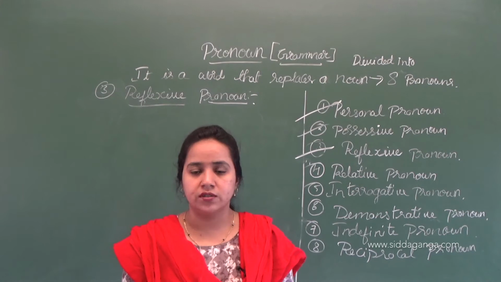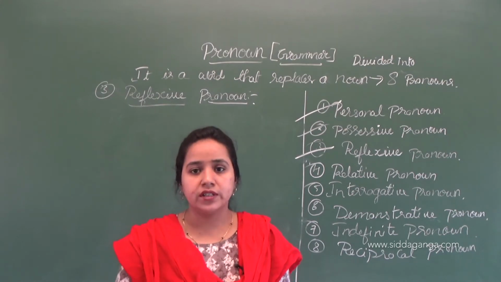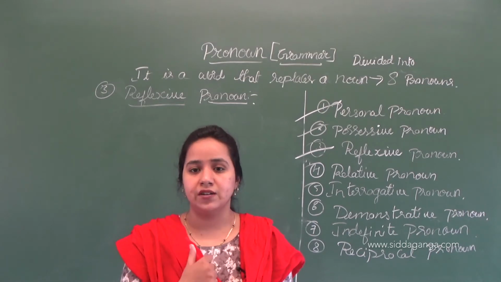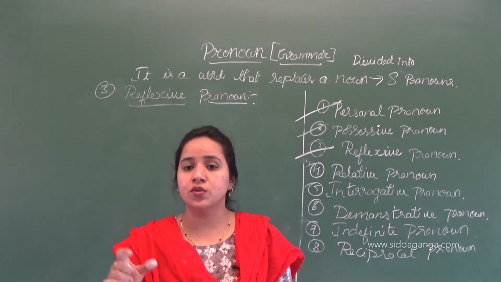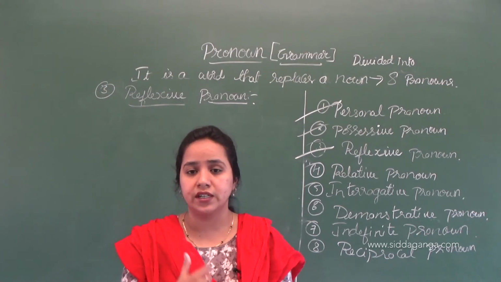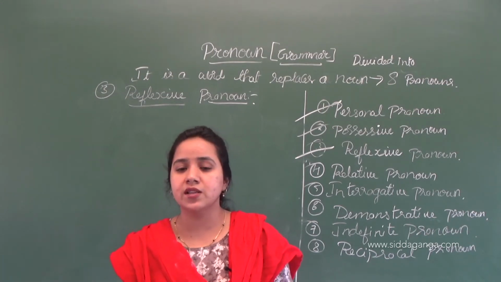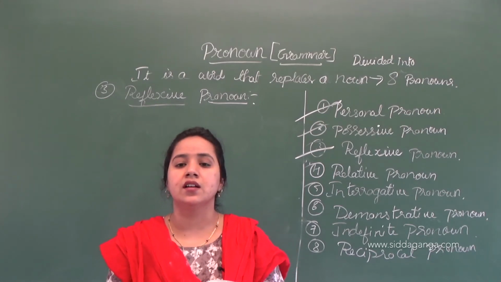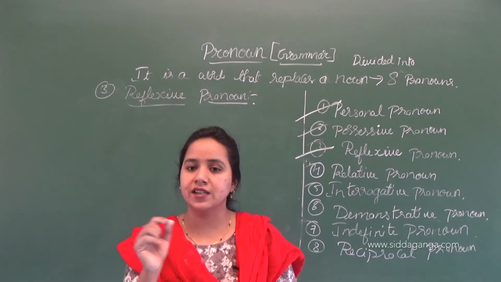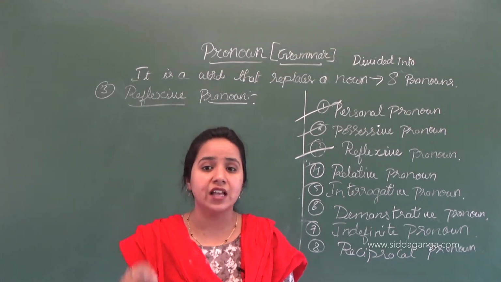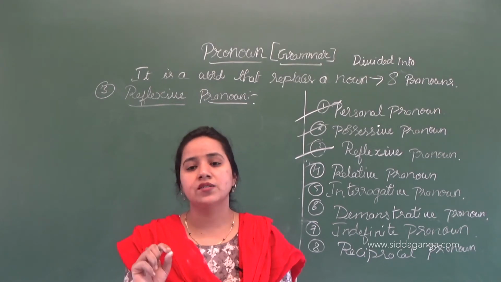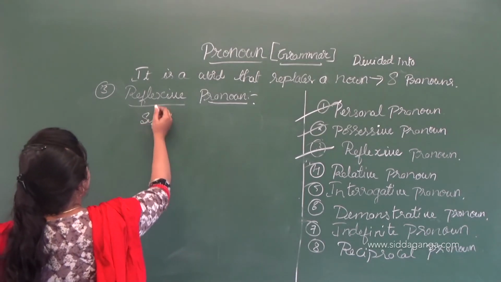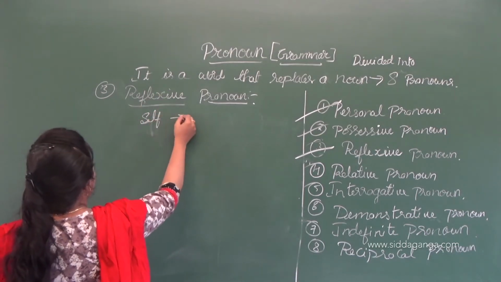So when we want something to come back to ourselves, it's about ourselves. The thing does not belong to any other person; that is ourself, that is myself. So it says about coming back to us, and that is called a reflexive pronoun. When the pronoun is singular, we use "self", and when it is plural, we use "selves", with it at the end of the word.